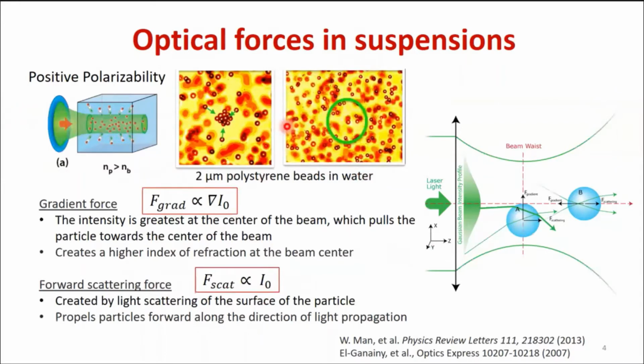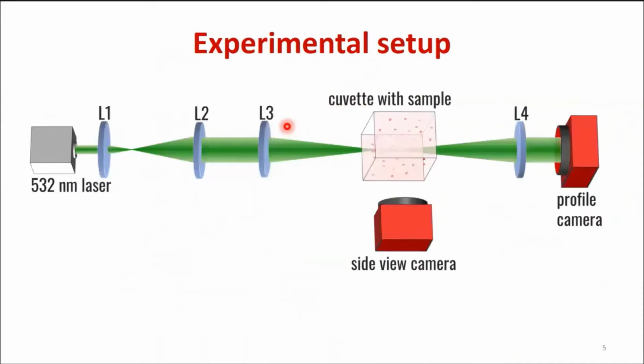The setup to create a single beam waveguide is quite simple. Here is an illustration of it. We have a continuous wave laser beam. Here's a green laser beam. We collimate it and we focus it just inside of our sample. Usually we have 3 to 5 centimeter long cuvettes with a sample. Using cameras, we can monitor the beam profile from the side along the z-axis and with a profile camera at the exit face of the cuvette.